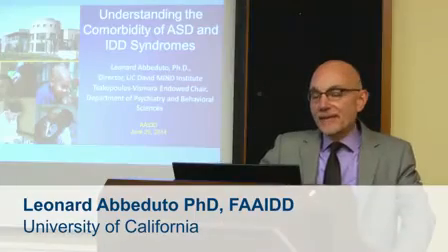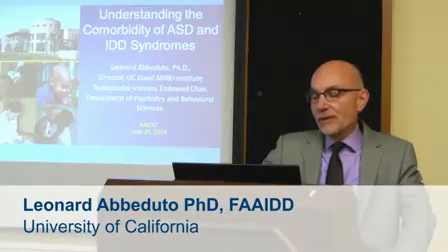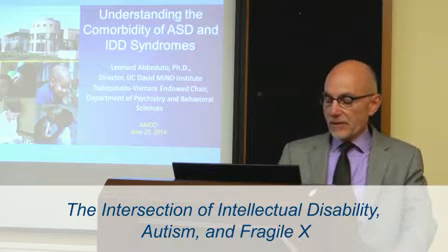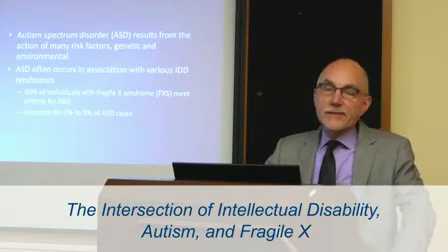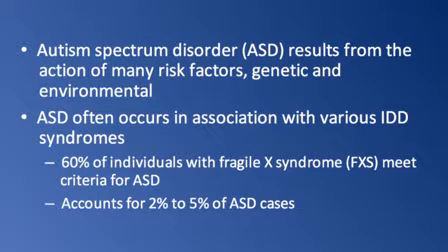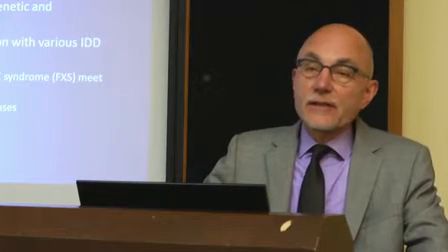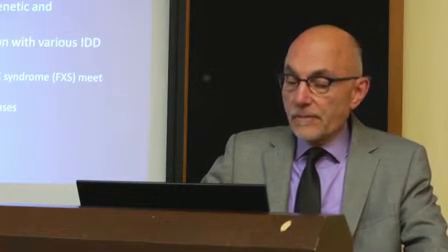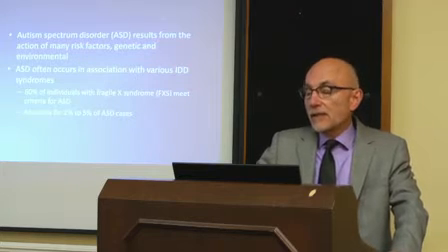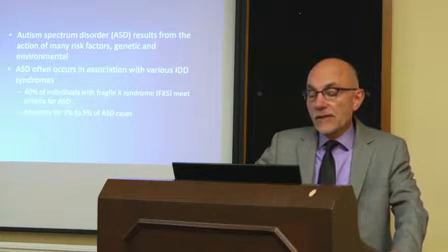So what I'd like to talk about today is the relationship between autism spectrum disorders, or ASD, and intellectual and developmental disability syndromes. So autism spectrum disorder results from the action of many risk factors, genetic and environmental. However, ASD often occurs in association with various intellectual and developmental disability syndromes. And I'm going to focus particularly on Fragile X syndrome, which is the leading inherited cause of intellectual disability.